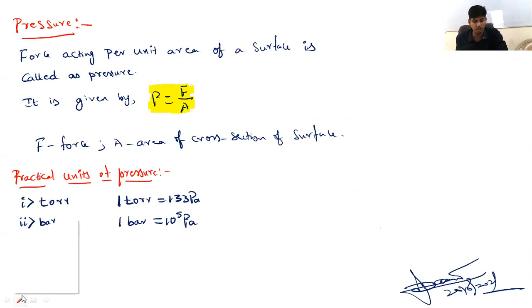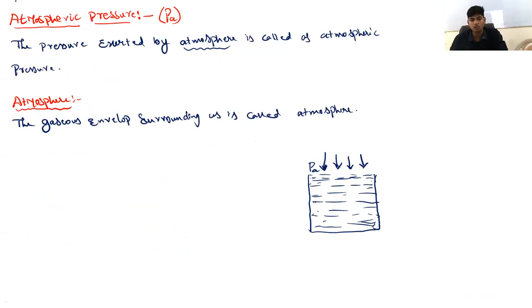There is another practical unit for pressure called atmosphere. Pressure is also expressed in atmospheres. You should remember 1 atmosphere is equal to 1.013 into 10 to the power of 5 Pascal. Pressure can even be expressed in atmospheres. So this is regarding atmospheric pressure and the atmosphere. You should know what is meant by atmosphere.